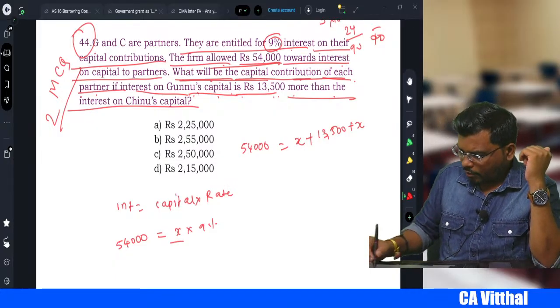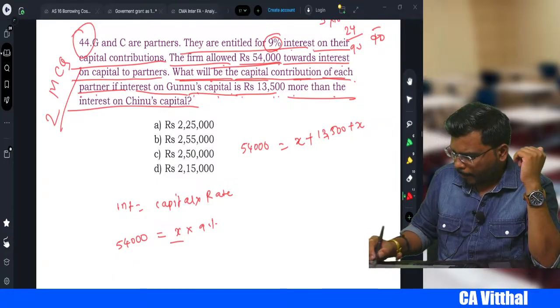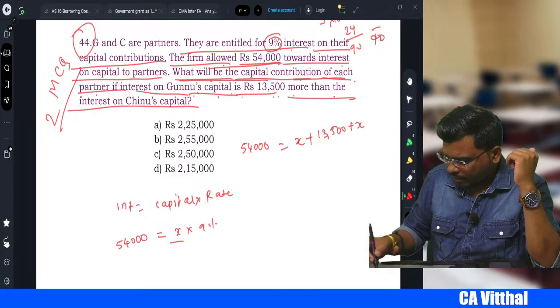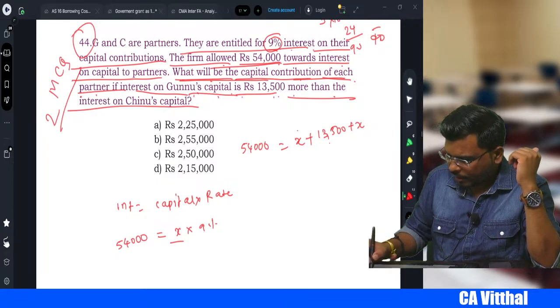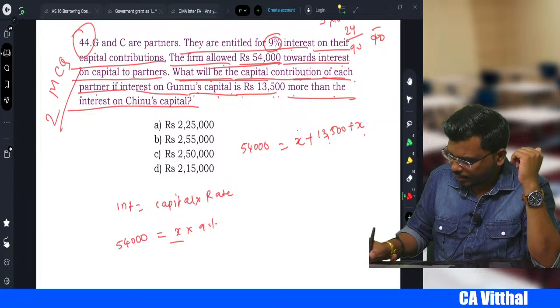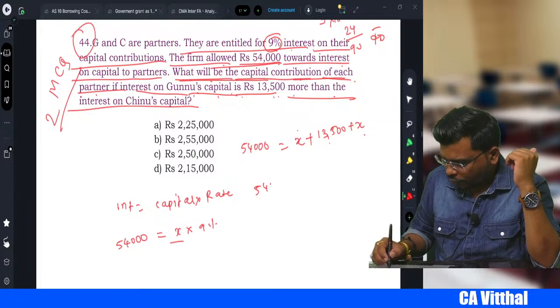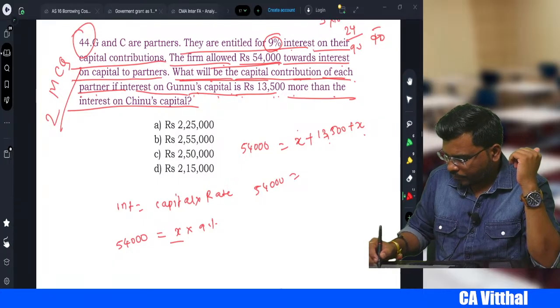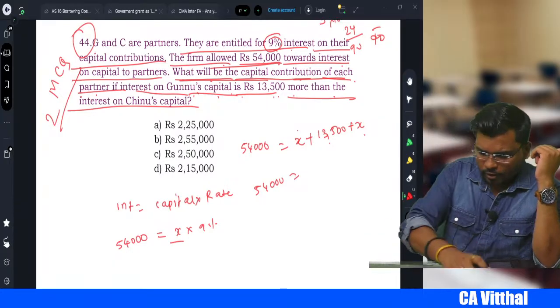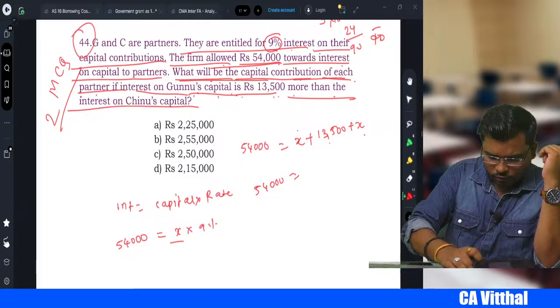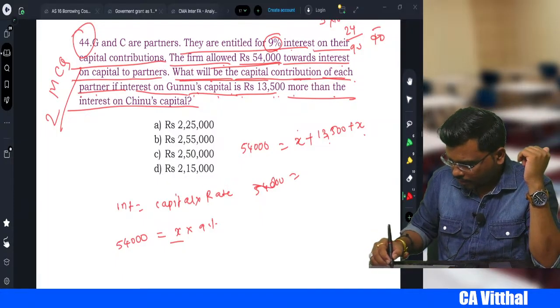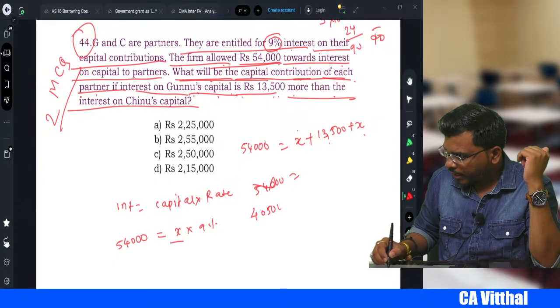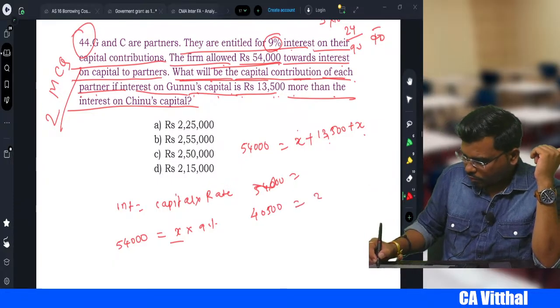Now you solve this equation. The interest will be x plus 13,500 plus his interest, correct? You will get the total interest. So 54,000 is equal to, this 13,500 will go here. So 54,000 minus 13,500 is equal to 40,500 is equal to 2x.